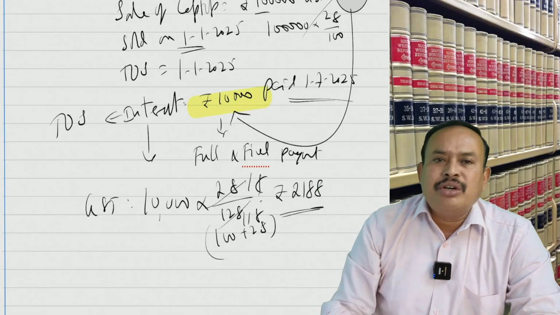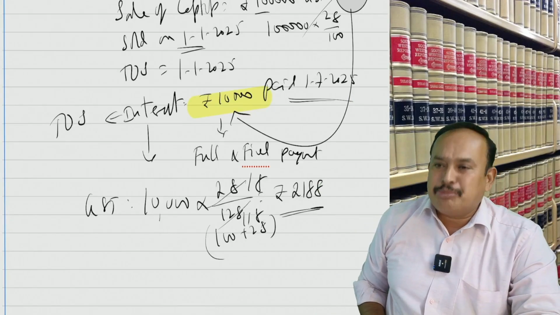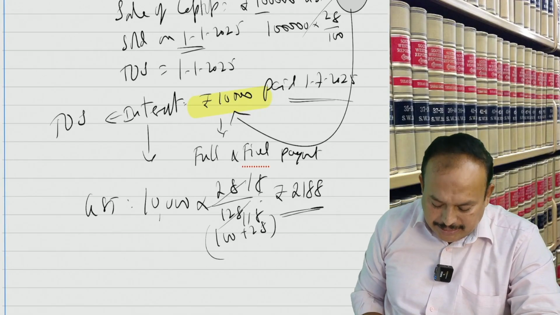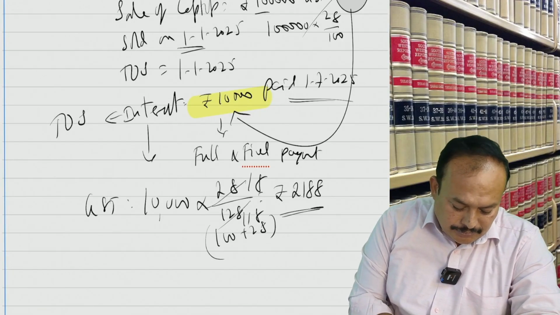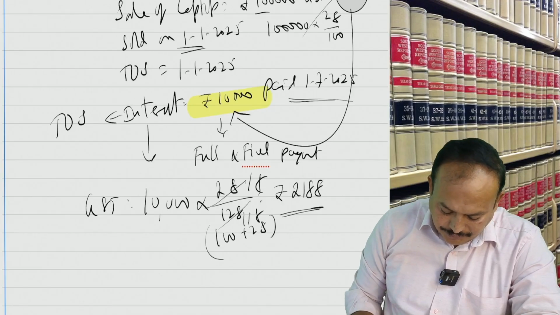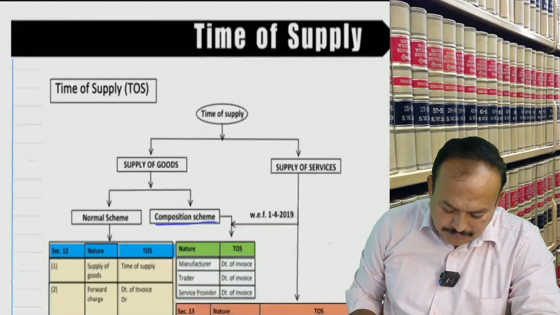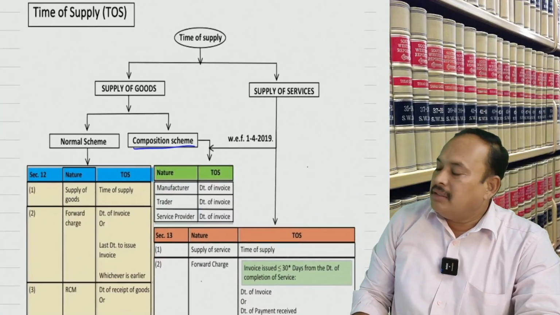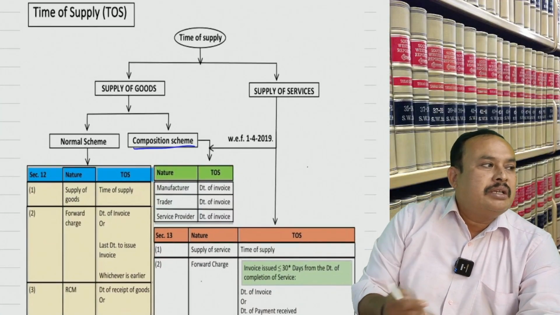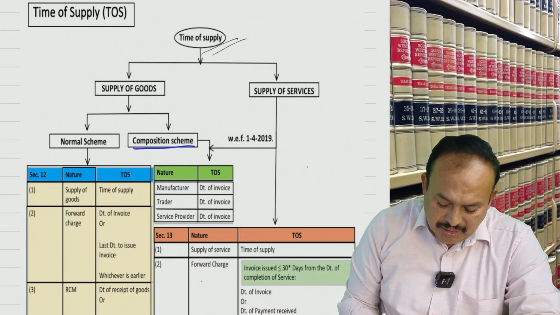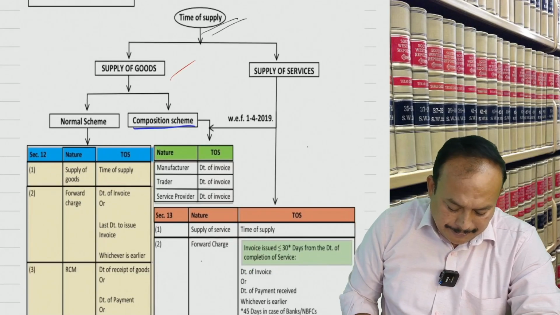If you understood the entire thing that I explained to you, I am bringing it to your notice in just one slide, on one page. Look here. Time of supply, supply of goods.